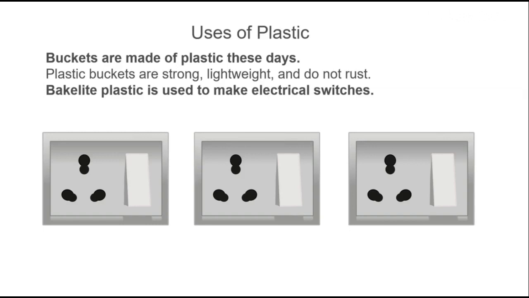It doesn't allow the heat as well as electricity to pass through it. That means we will not get shock and also will not get burnt in our fingers, because these plastics do not get hot.